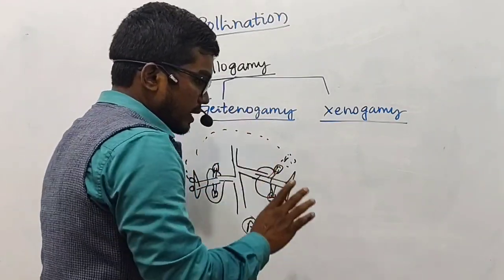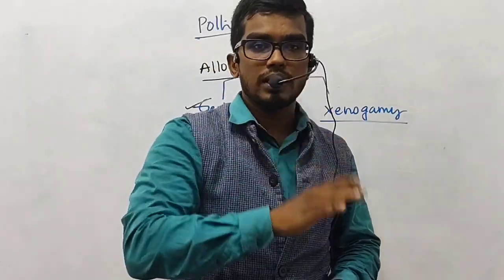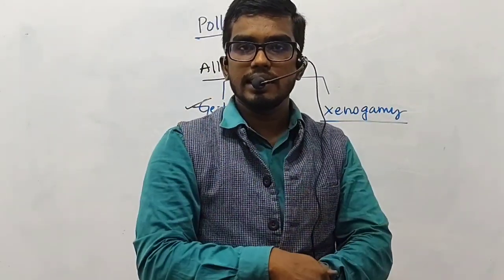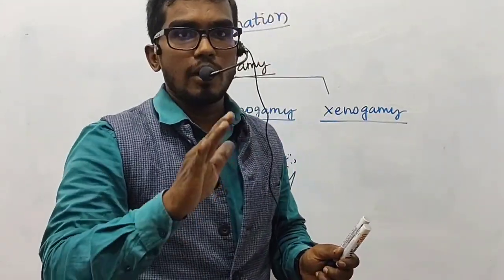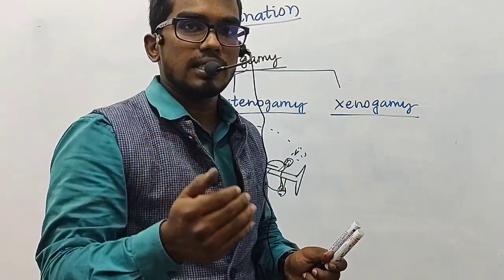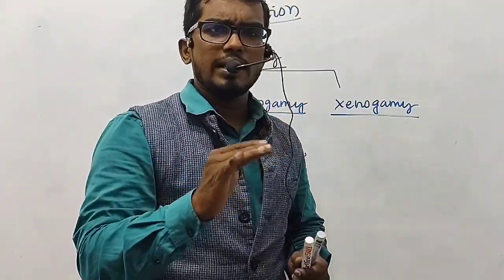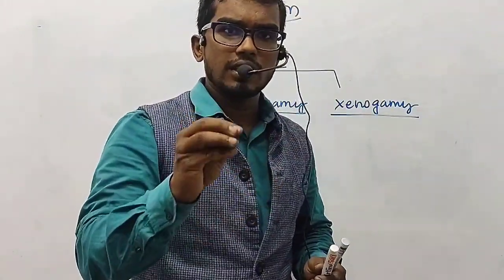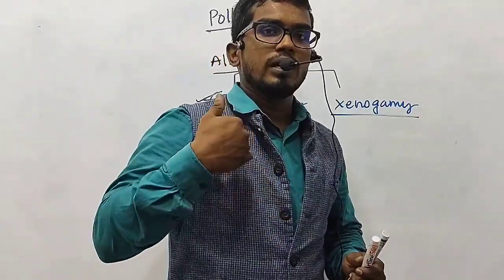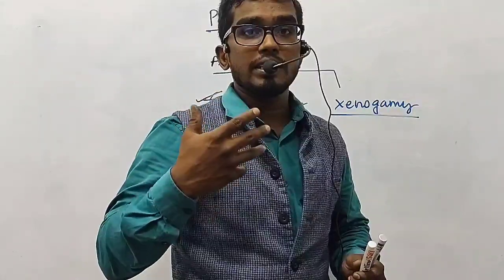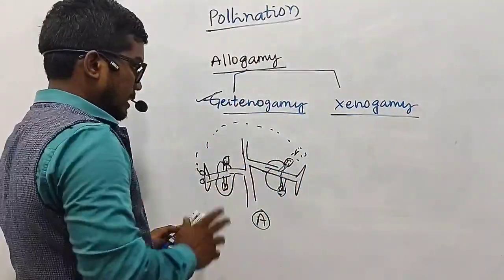So geitonogamy is almost genetically similar to self-pollination, or rather autogamy. It does not result in any recombination or any variation. So it does not play an important role in evolution, and it does not have importance with respect to giving rise to different types of characters. Anyway, that is with respect to geitonogamy.